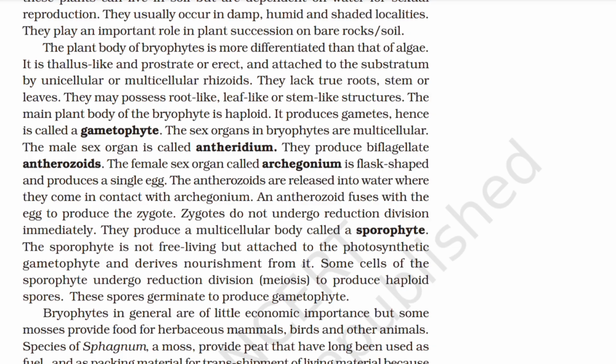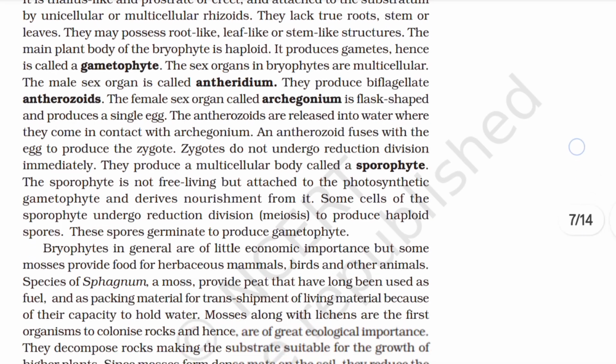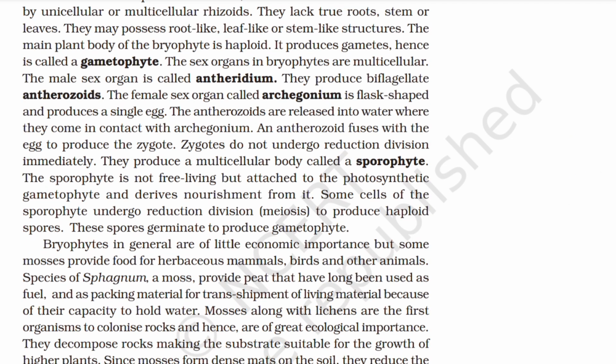The sex organs in bryophytes are multicellular. The male sex organ is called the antheridium. They produce biflagellate antherozoids. The female sex organ, called the archegonium, is flask-shaped and produces a single egg. The antherozoids are released into water where they come in contact with the archegonium. An antherozoid fuses with the egg to produce the zygote.